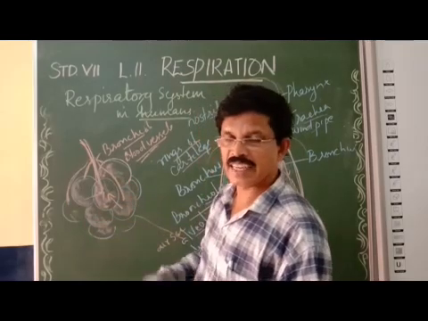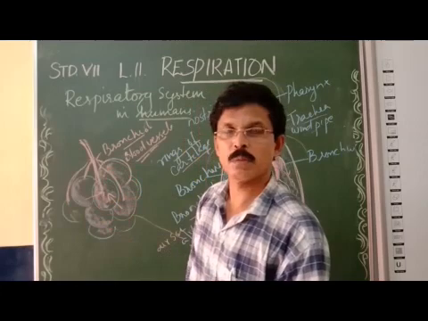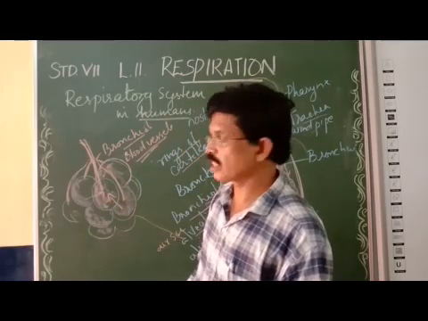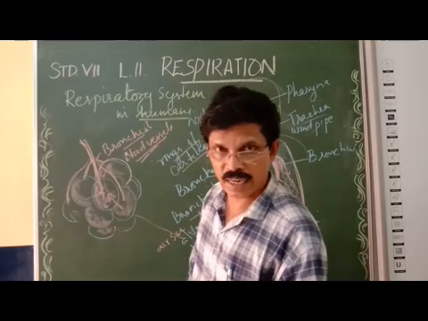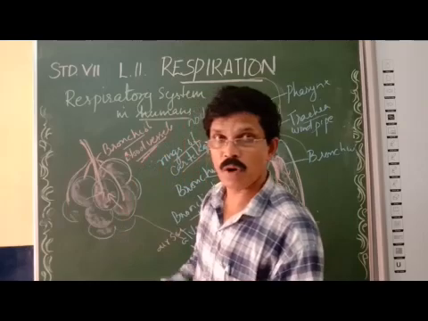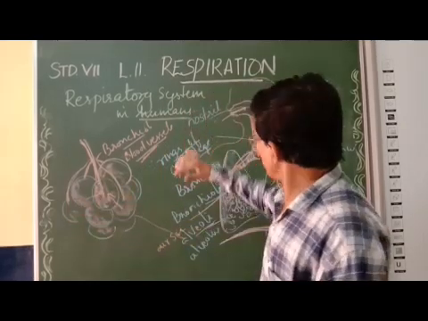So where does gaseous exchange take place? Between the blood and the alveoli. So between the blood and the alveoli, the gaseous exchange takes place. Exchange of carbon dioxide and oxygen. This is a very important organ. This organ makes our lungs more and more powerful. This is all about the human respiratory system.